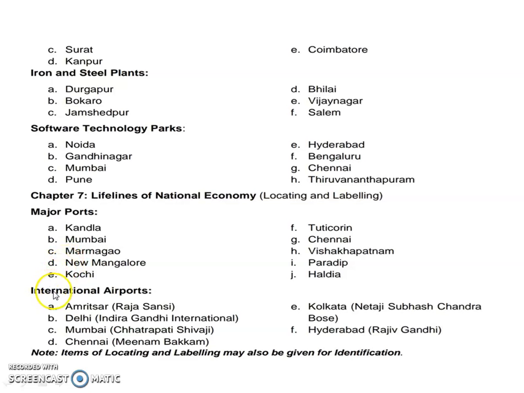Then international airports. Amritsar, that is Raja Sansi. Then Delhi, Indira Gandhi International Airport. Mumbai Airport, it's named as Chhatrapati Shivaji Airport. Then Chennai, Meenambakkam Airport. Then Netaji Subhash Chandra Bose International Airport, Kolkata. Then also Rajiv Gandhi International Airport, Hyderabad. So, items of locating and labeling may also be given for identification. Okay, children?